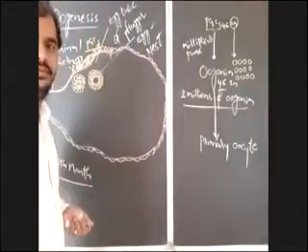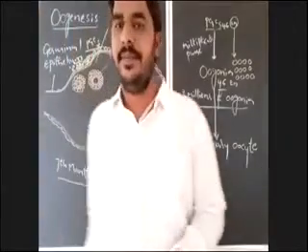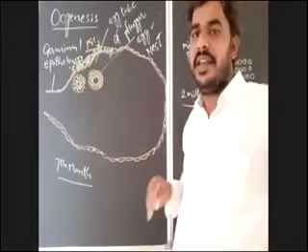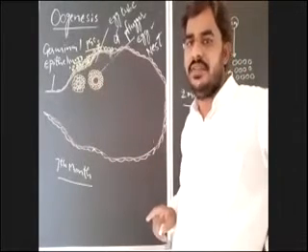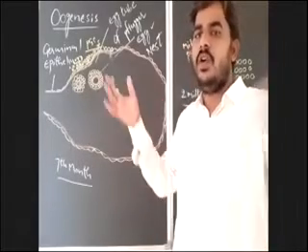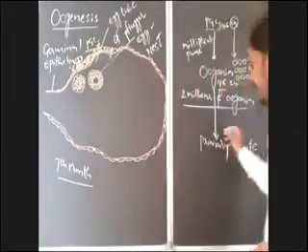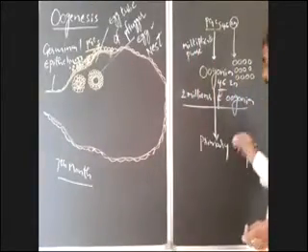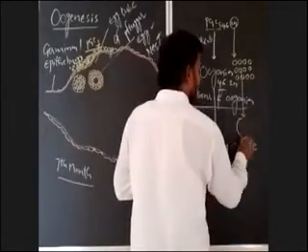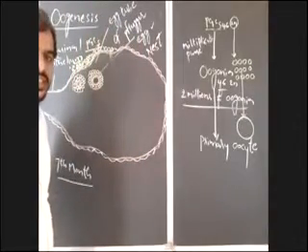Is it clear? Right. Okay. Right. Next. Egg tube or flagger completed. Egg nest completed. What happened in the egg nest? In each egg nest, one oogonium will grow in size and modifies into primary oocyte. Primary oocyte. Is it clear?